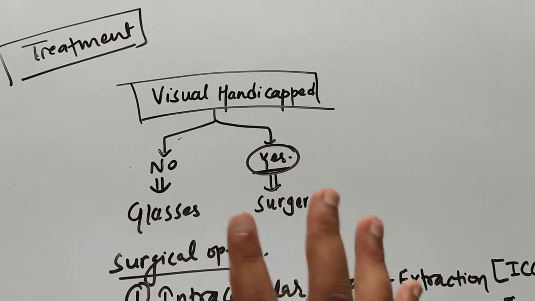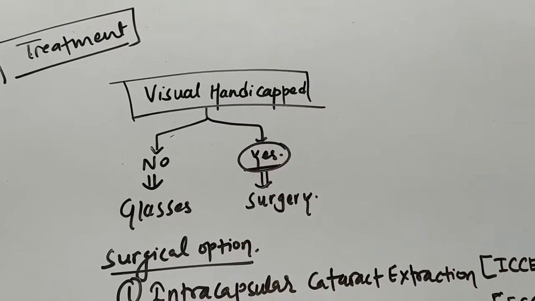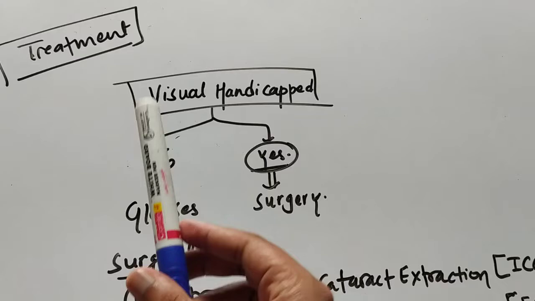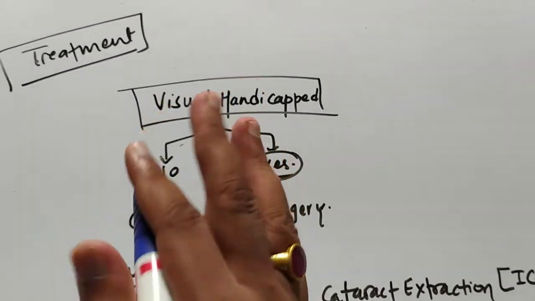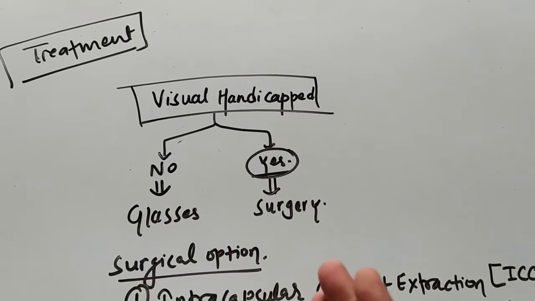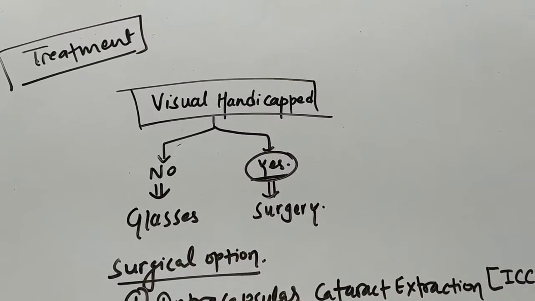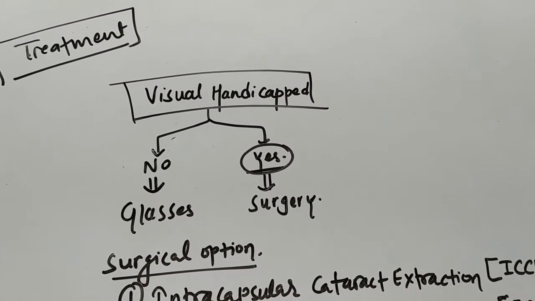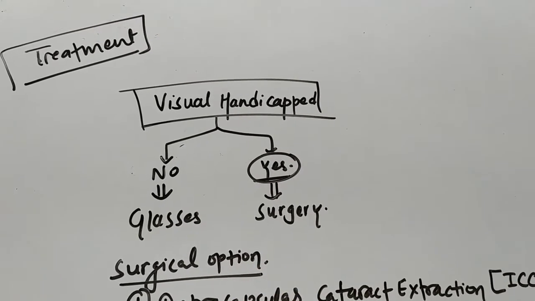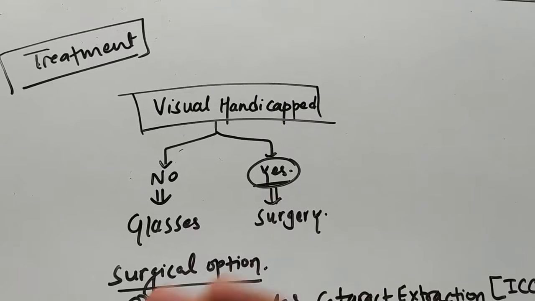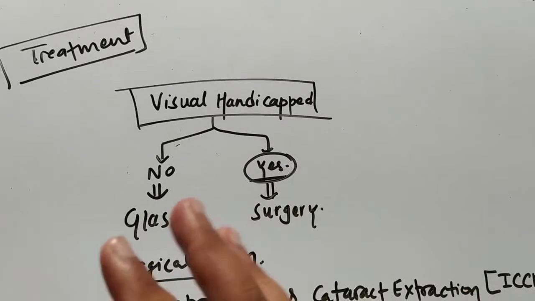Now once you confirm that the patient has cataract, you will ask the patient whether they are visually handicapped. The patient will tell whether they are visually handicapped or not, not the doctor who decides. So you will ask the patient: can you do your regular activities with these eyes? I mean, if the patient is a driver, can he drive, or if the patient is a teacher, can he teach? So you will ask these types of things, whether the patient can do daily activities or not.